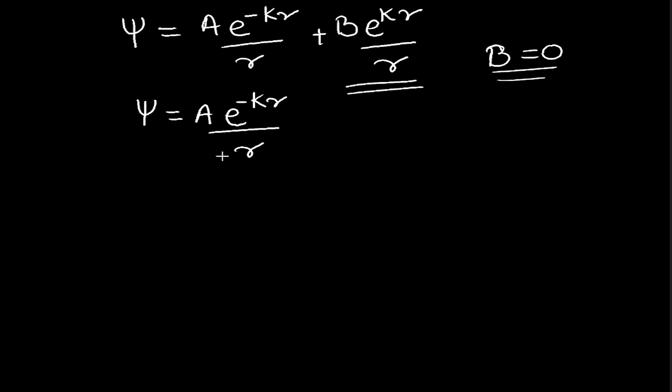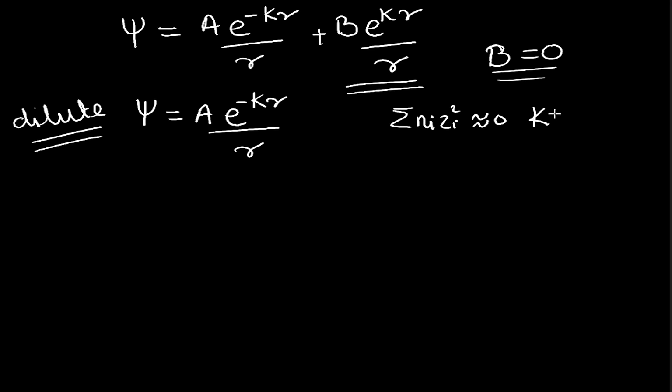Okay, so over here I have told earlier that the system that we are considering is a dilute solution, or a very dilute solution. In dilute solutions we all know that the number of ions per unit volume will be very less, so we could take the summation n_i z_i squared as almost equivalent to 0. When this is almost equivalent to 0, kappa will be almost equivalent to 0, and e raised to minus 0 will be 1, and hence the value of psi will be A by r.